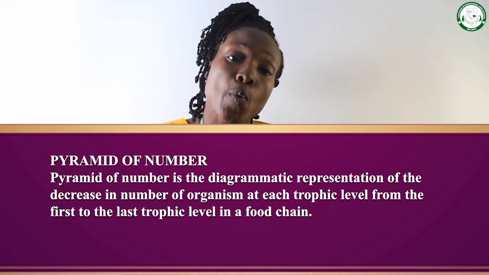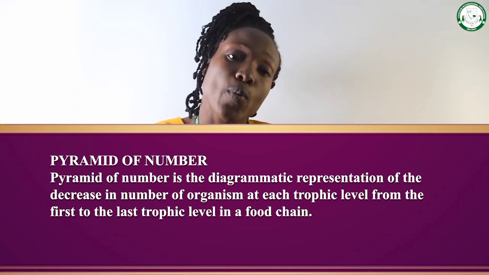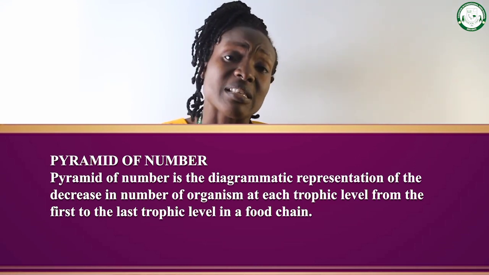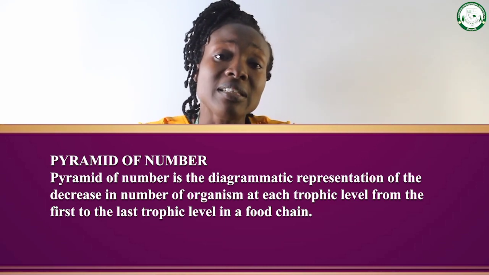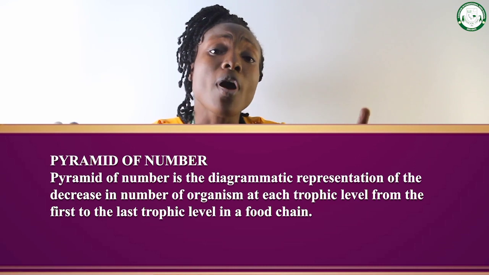On the school field, we have grasses, we have grasshopper, let's say we have snake. The number of grasses is more than the number of grasshopper. The number of grasshopper is more than the number of lizard, telling you that from producer to the final consumer, there is always a decrease in the number of organisms.